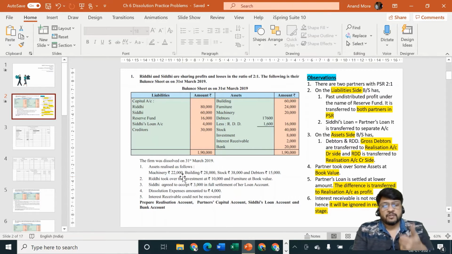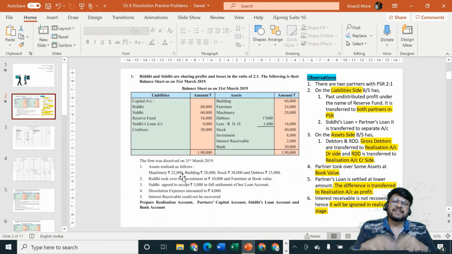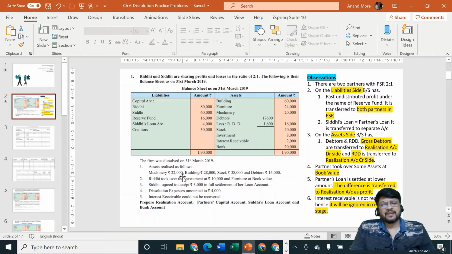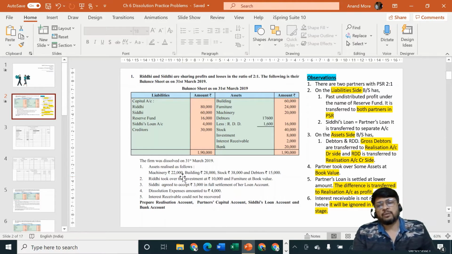But machinery, building, stock, debtors are now already transferred by us to realization account. So there is no need for us to keep them in their separate account. They are already closed and they are already transferred to realization account. So for us the entry is very simple. Realization account is the biggest account. It's the biggest nominal account. It says selling of stock is also income and selling of machinery is also income, selling of building is also income, credit all incomes and gains, so credit to realization account. Entry will be bank account debit to realization account.